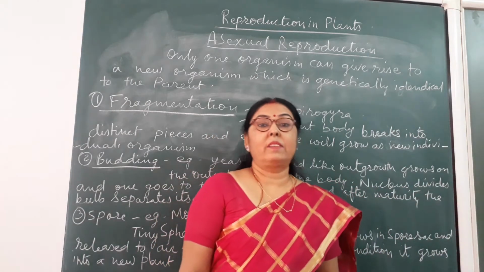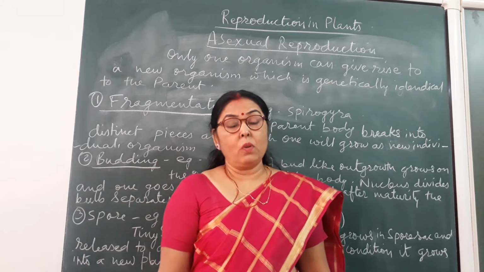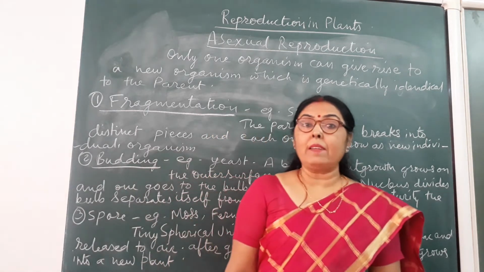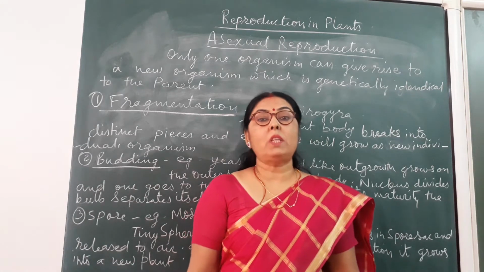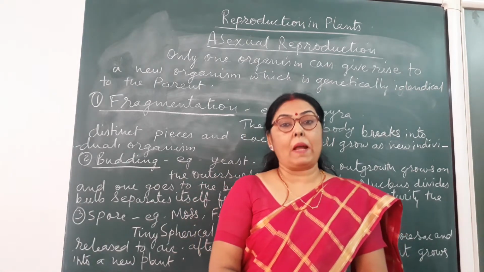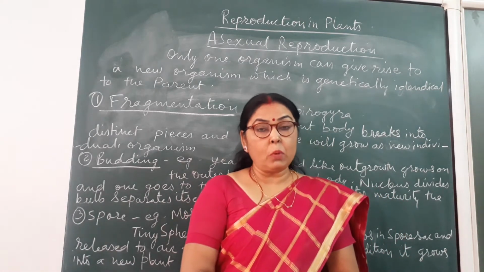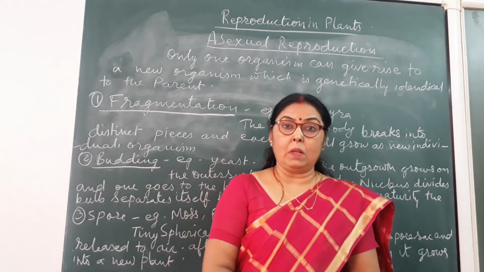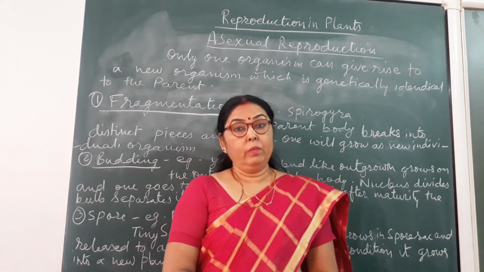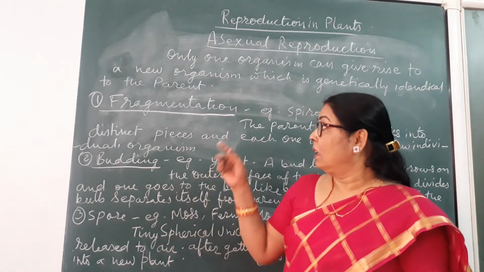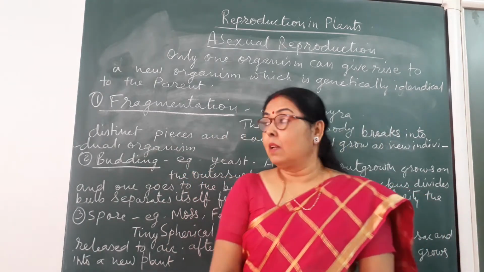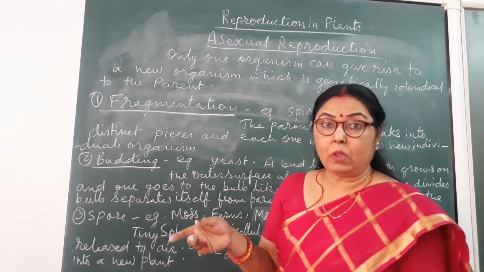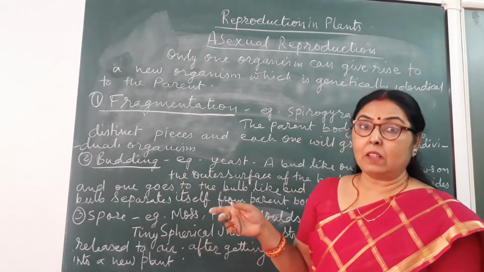Hello students, in this video we will read about the asexual methods of reproduction which takes place commonly in plants. Asexual reproduction also takes place in animals, but except budding, no other method is possible in animals. So in plants we have to read only in plant reproduction.